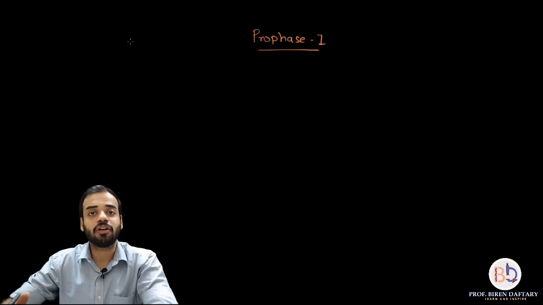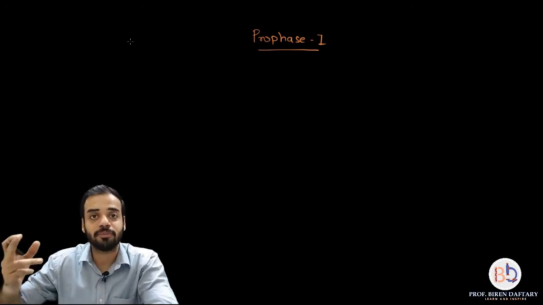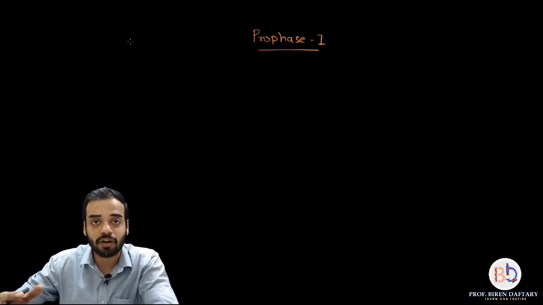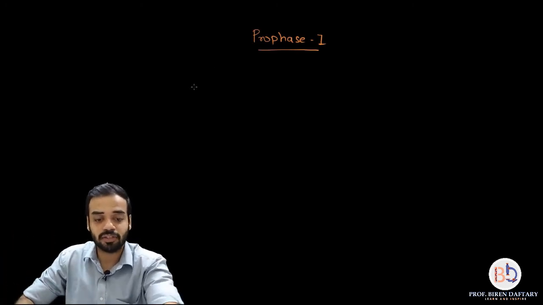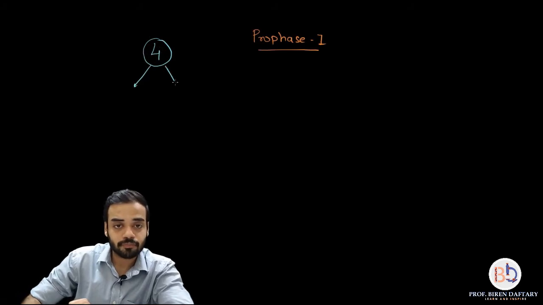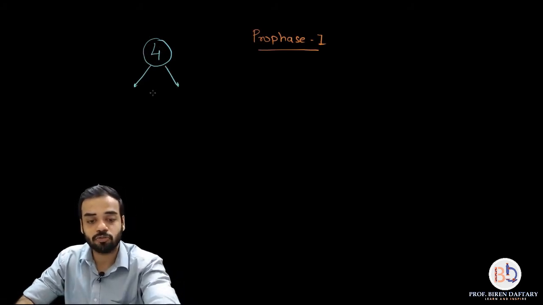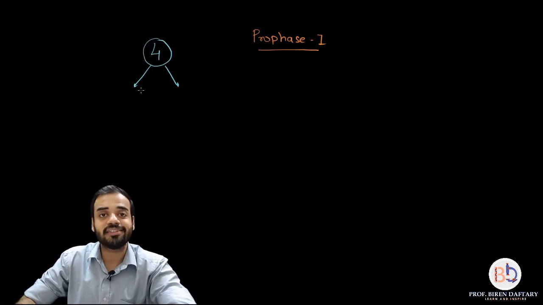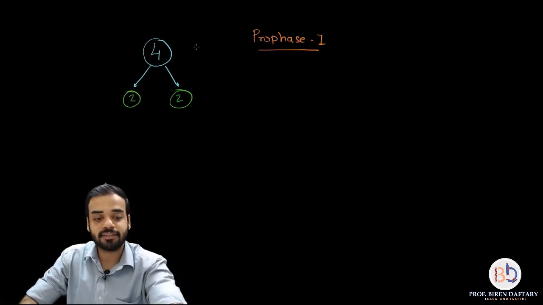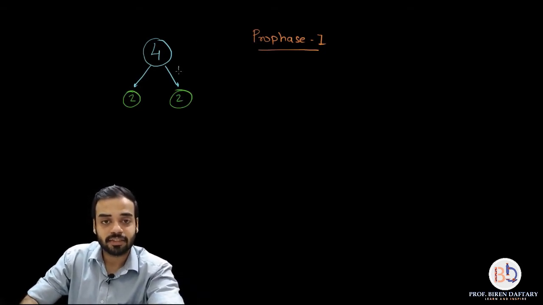Meiosis 1 is also called reductional division because after meiosis 1 the chromosome number of the cells reduces to half. Suppose this is the original cell, and it is having 4 chromosomes. After meiosis 1, the chromosome number of the daughter cells is going to reduce by half. So both the daughter cells are going to have 2 chromosomes each. This step is called meiosis 1.